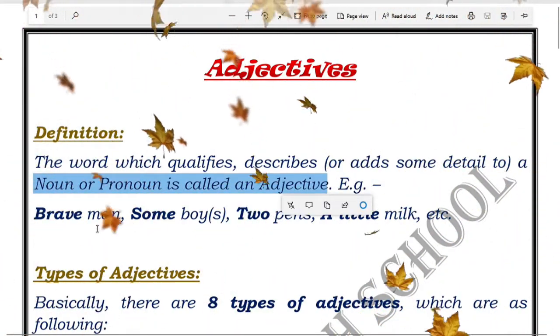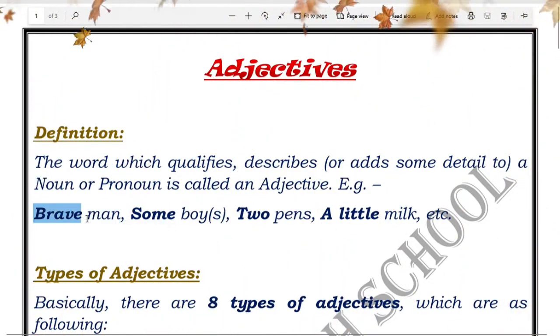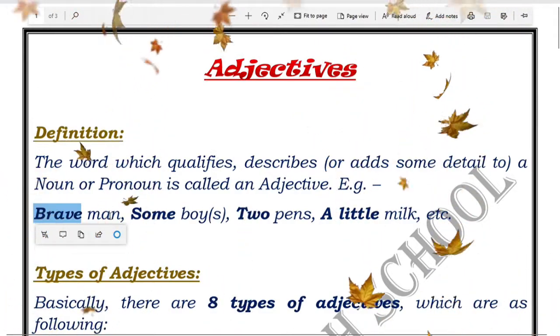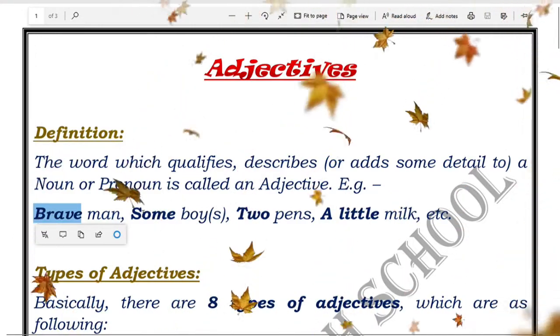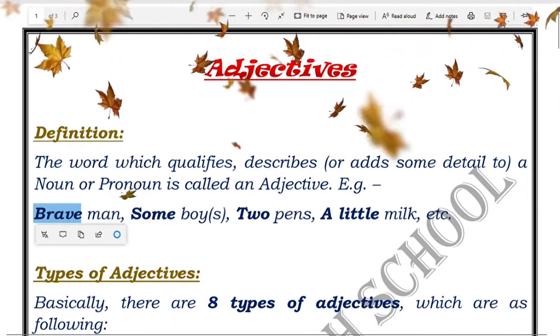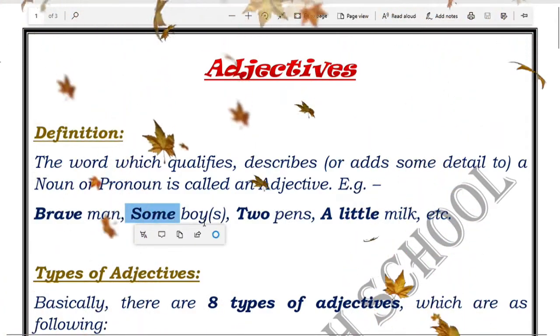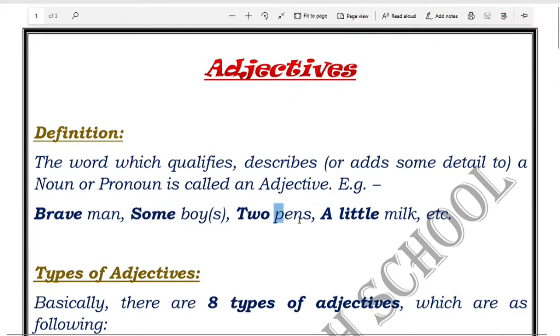As you can see here, this man is a noun, and this brave is adding some detail to this man, that the man was brave. So that is why this brave is an adjective and this man is a noun. Likewise, in the next example, you can see that this some is also adding some detail to this noun, that is boys. Some boys. Two pens. How many pens? Two pens. So these pens are nouns, and this two is adding some detail to this noun. That is why this two is an adjective.